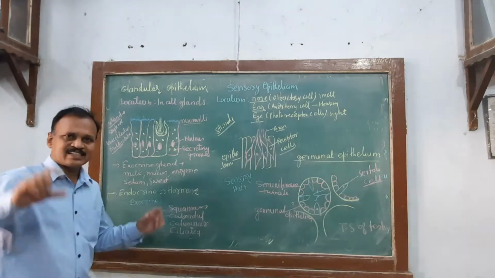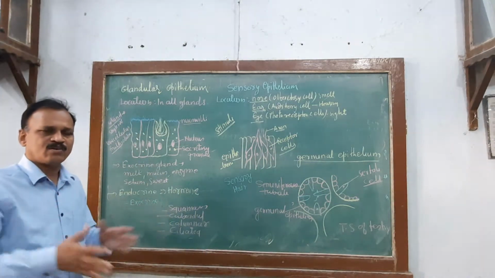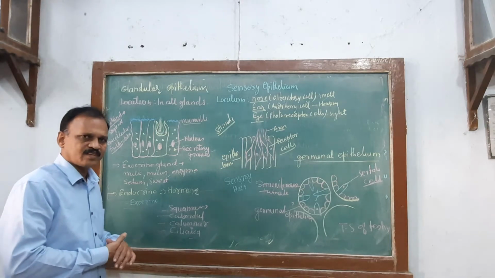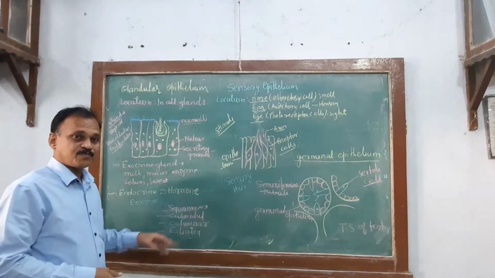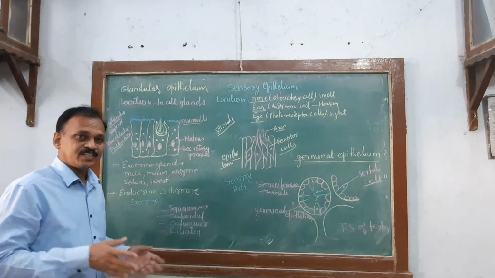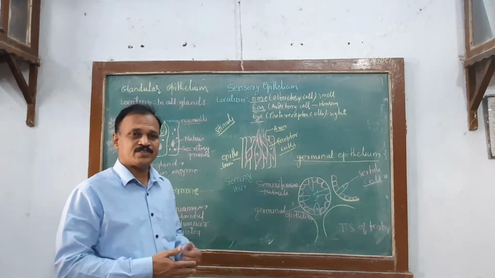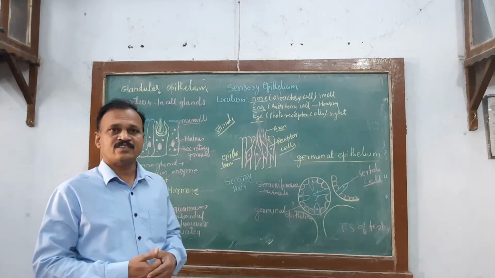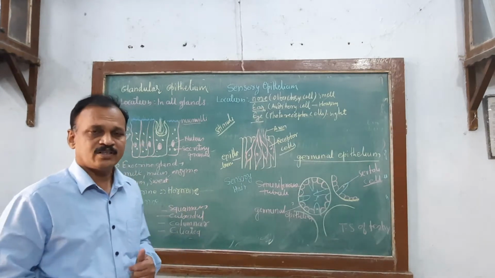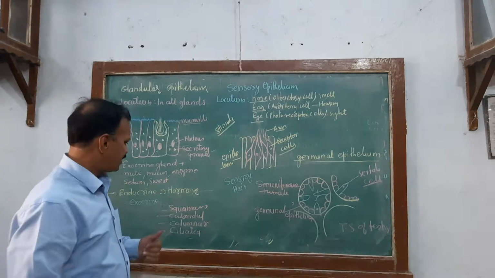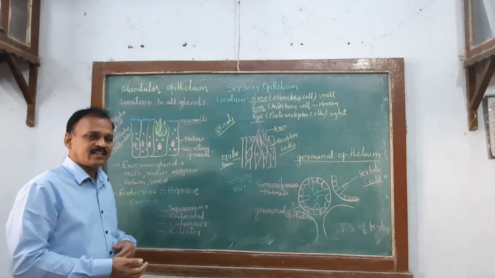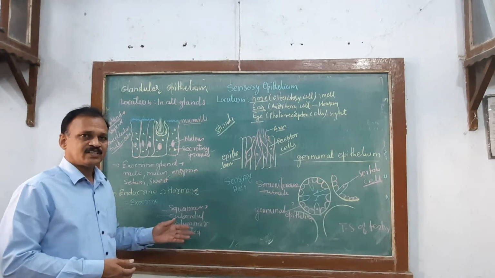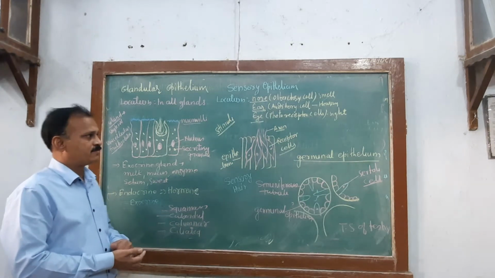Cuboidal cells are cubic in shape. I taught this last time. It is found in the PCT, proximal convoluted tubules. It is found in the reproductive organs like the testis and ovary. They also take part in absorption, secretion as well as formation of germ cells.